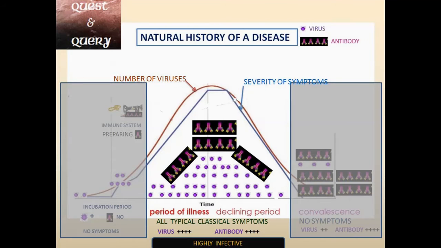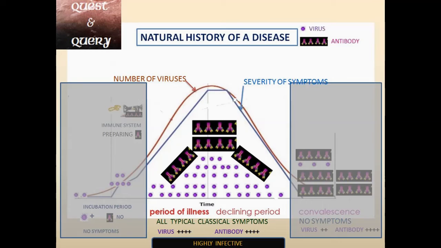About a classical disease, a clinical disease, in which you will have everything here, because this is a period. The viral load is more. At the end of the incubation period, the symptoms have started. The person starts experiencing the symptoms, and all the features of this disease will be there during this disease period, the period of illness. All typical symptoms will be there.